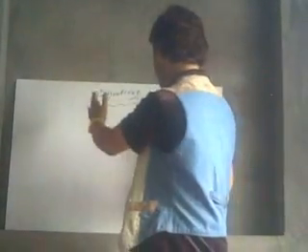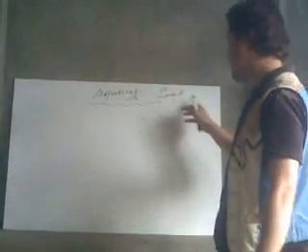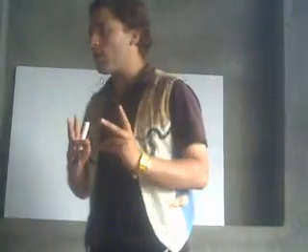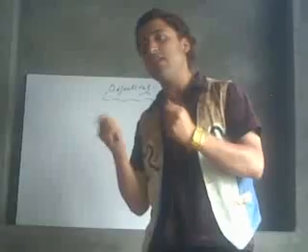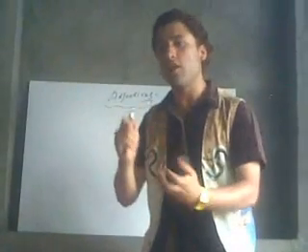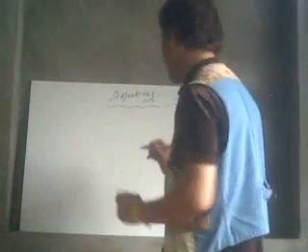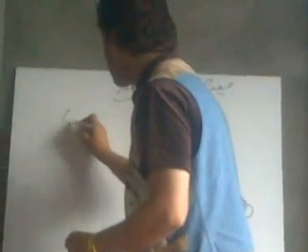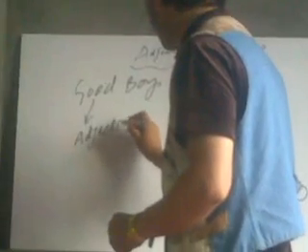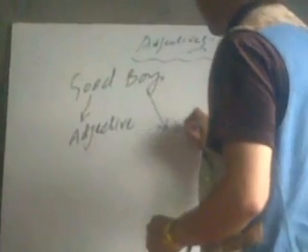Dear students, today our lesson is adjectives. We call that sifat. Unlike English, Arabic does not follow the English rule. It is opposite to English. For example, I can say "good boy." This is the adjective, and this is the noun.